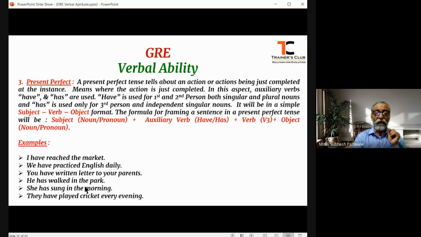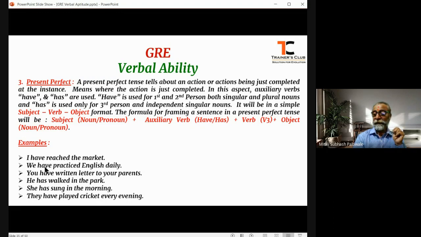He has walked in the park. She has sung in the morning. You see, walk is a regular verb. Walk, walked, walked. Whereas sing is an irregular verb. Sing, sang, sung.